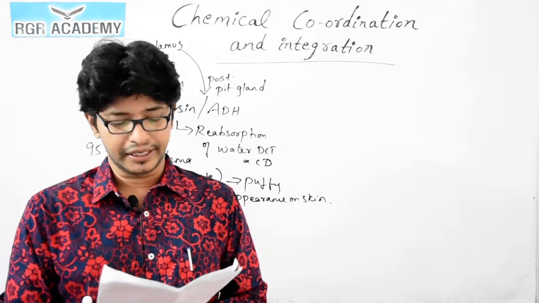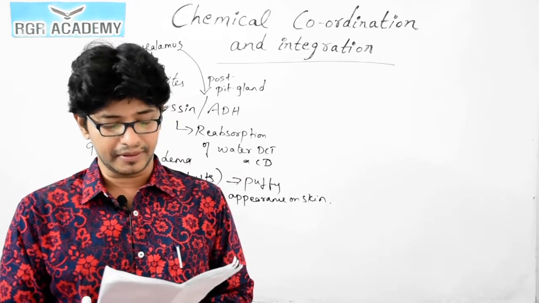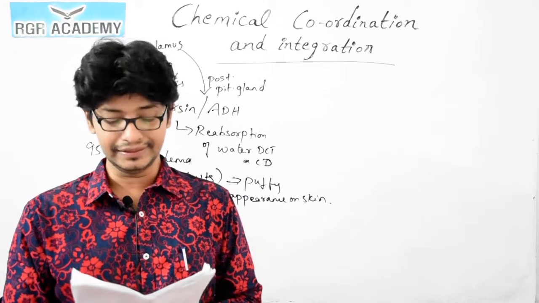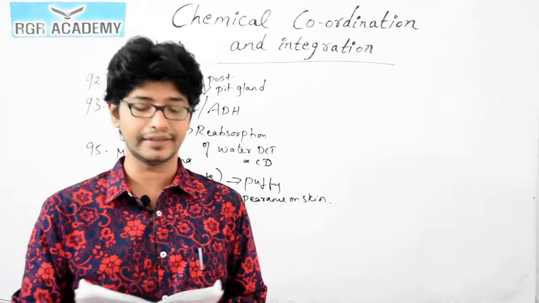Next, question number 96, match correctly. Thyroxine, tetanus, insulin, diabetes insipidus, adrenaline, hepatitis, parathyroid. So, parathyroid is tetany. Option 4 is the correct answer.